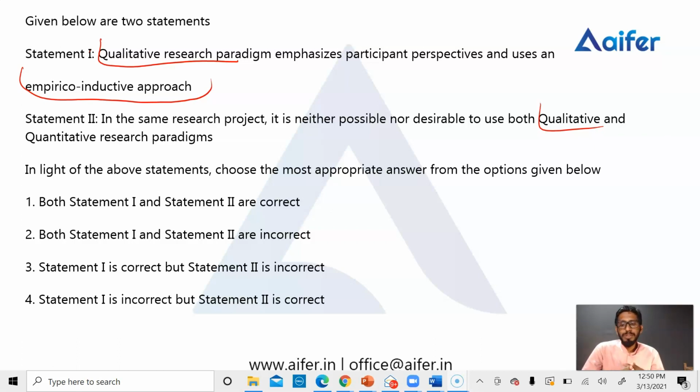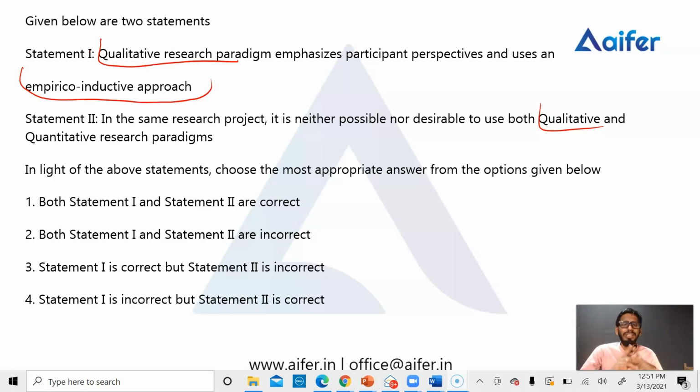At first, you should know about research. There are two paradigms in research. The first one is the qualitative paradigm and the second one is the quantitative paradigm. The first statement asks about the qualitative paradigm. In the qualitative paradigm, we are most probably collecting data in the form of words, and collecting in-depth data. Whereas in quantitative research, we are collecting only numerical data, and we are analyzing it with the help of statistical analysis and so on.